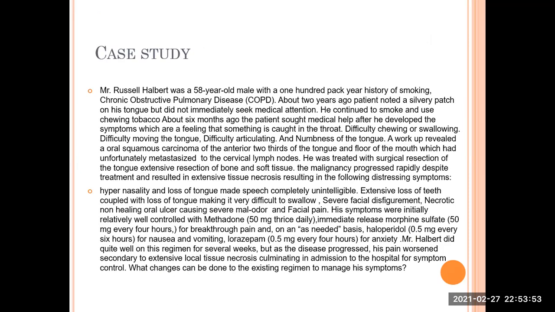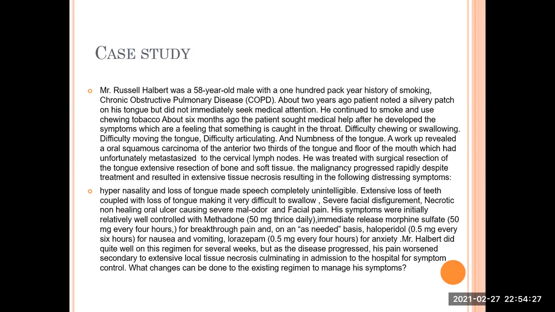Now, case study. Mr. Russell Halbert was a 58-year-old male with a 100-year history of smoking and chronic obstructive pulmonary disease. About 2 years ago, the patient noted a salivary patch on his tongue but did not immediately seek medical attention. He continued to smoke and use chewing tobacco. About 6 months ago, the patient sought medical help after he developed symptoms: a feeling that something is caught in the throat, difficulty chewing or swallowing, difficulty moving the tongue, difficulty articulating, and numbness of the tongue.